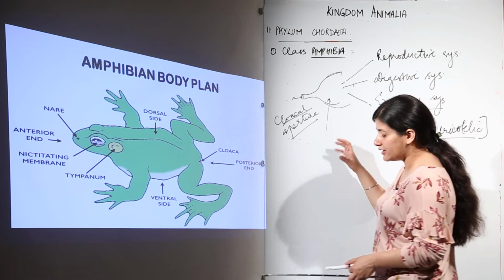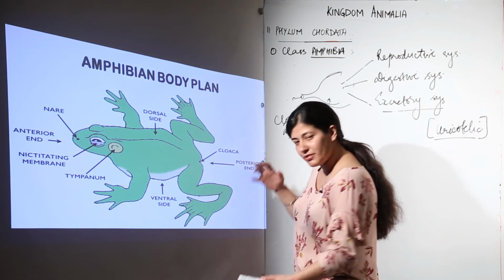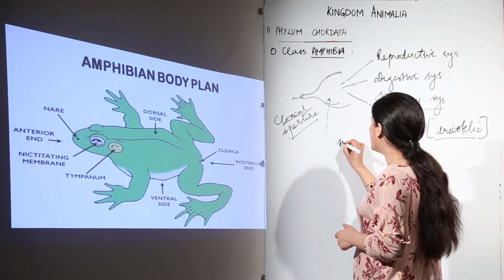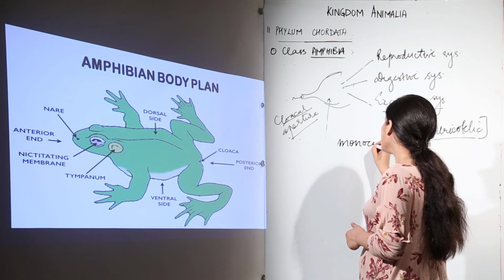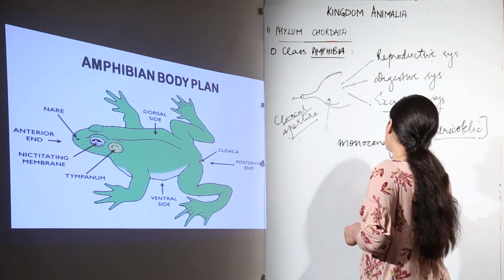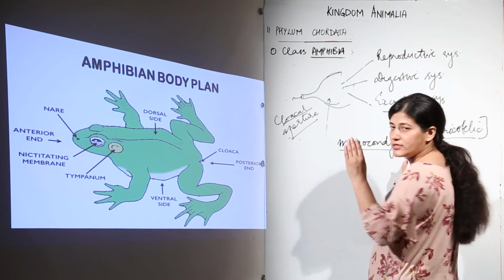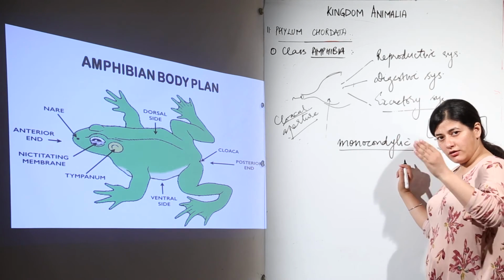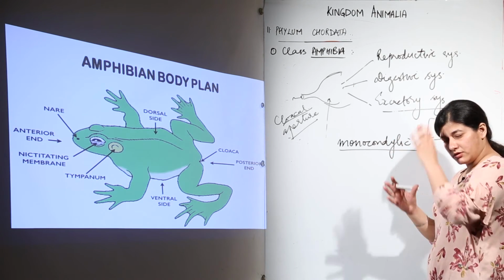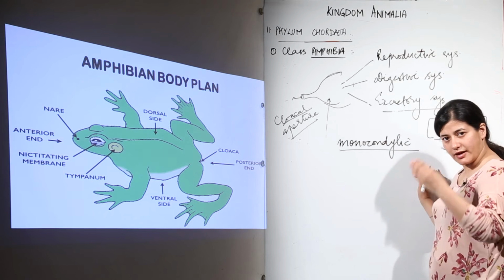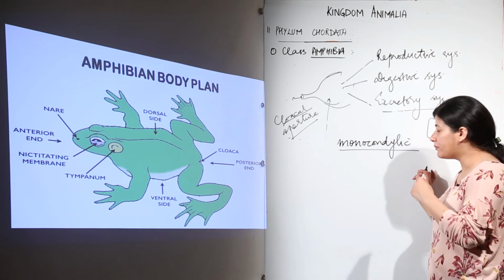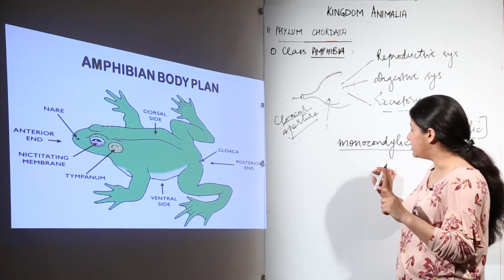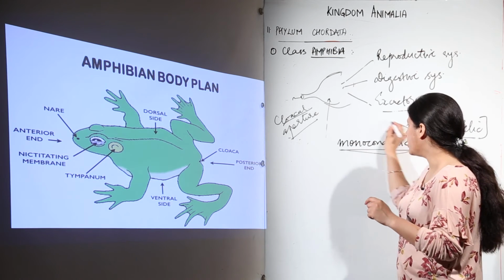If we have missed it in the case of Pisces, you have to remember that fishes have a monocondylic skull. That is, there would be one occipital condyle that would be articulating with the vertebral column that passes through the entire body. That is monocondylic skull.